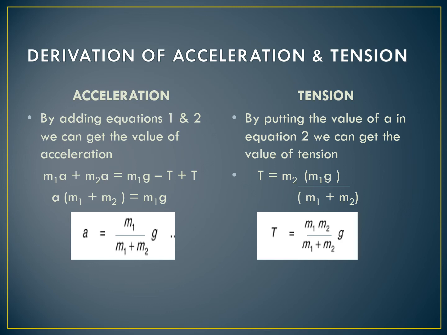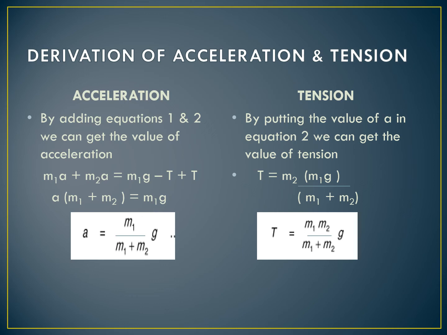For the derivation of acceleration, we will add equation 1 and 2 and we will get on the left hand side m1a plus m2a and on the right hand side m1g minus T plus T. So on the left hand side a is taken as common and we get a multiplied by m1 plus m2, and on the right hand side after cancelling tension we are only left with m1g. So from here acceleration a is equal to m1g divided by m1 plus m2.